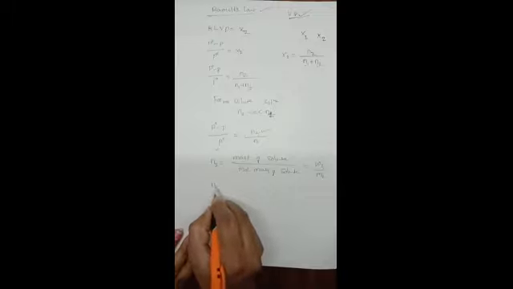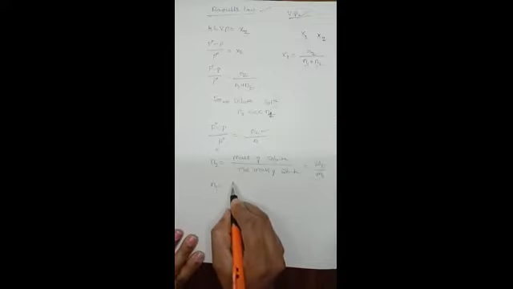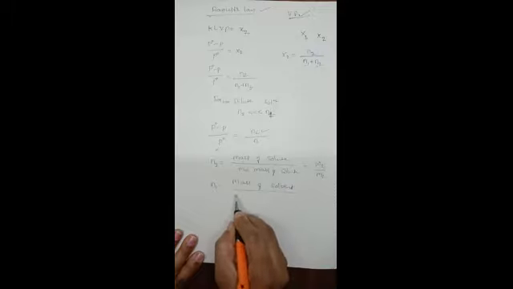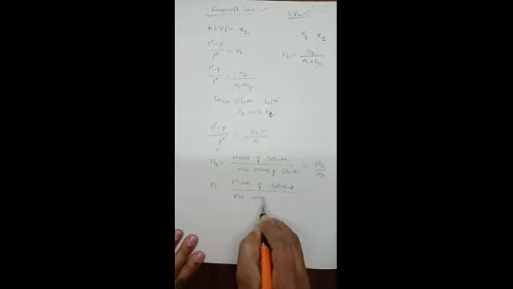Similarly, N1 can be calculated using the equation. N1 is the number of moles of the solvent, which is the ratio of mass of solvent to the molecular mass of solvent, so it is equal to W1 divided by M1.